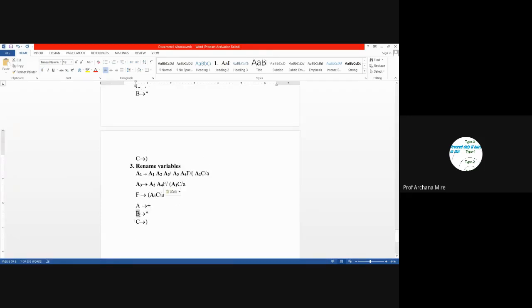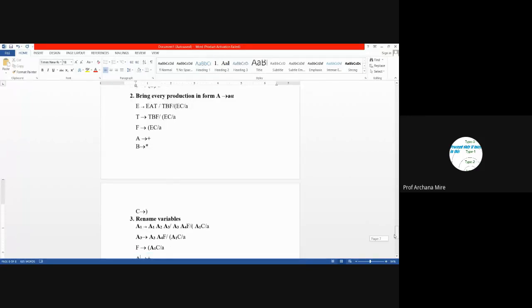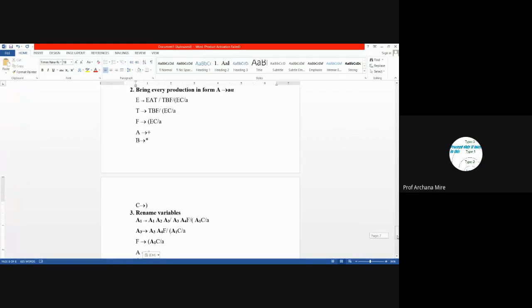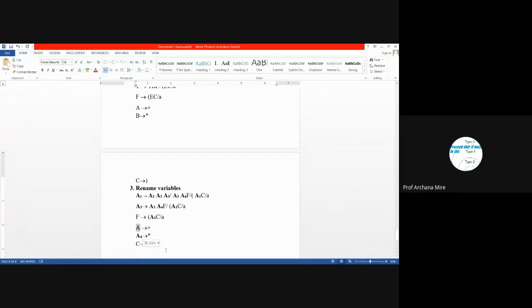Here also we need to replace it. Similarly, here also we need to replace, I guess it was A2. A2. Okay, thank you. So it is A2, and what was C? Yes, we didn't replace it yet, C.